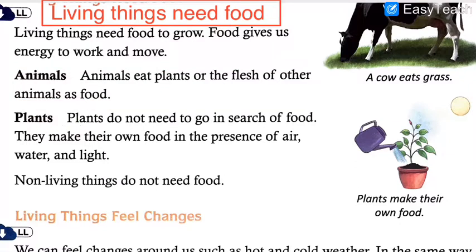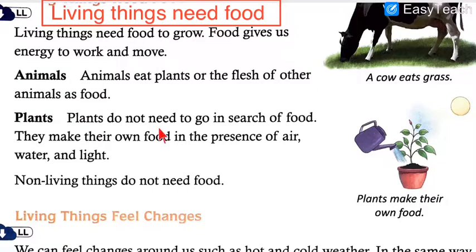Now coming on to plants. Plants do not need to go in search of food. They make their own food in the presence of air, water and sunlight. Light means here sunlight. So plants make their own food. Like I said when I was explaining stomata, green leaves are the ones who prepare the food for the plants.